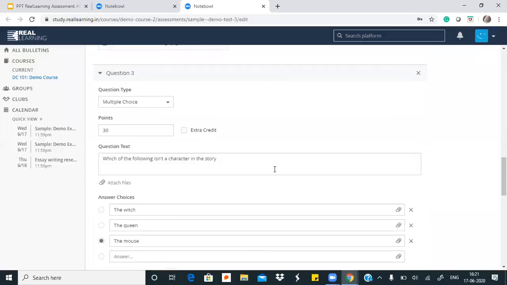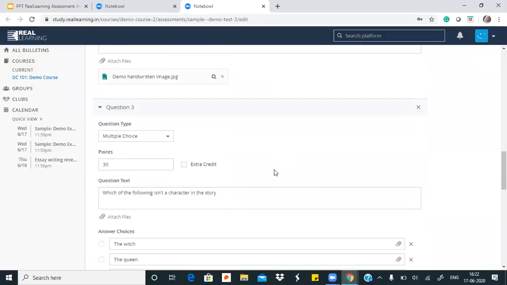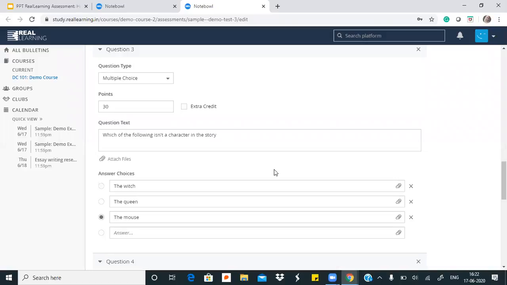The last three questions that you will see are objective questions and also a Hindi question. Because I really want to also show you how teachers can create tests for vernacular languages, we will see that as well. This question is a multiple choice question. Here is the question text, and then simply teachers have defined the options that students will get to see and what is the correct answer.